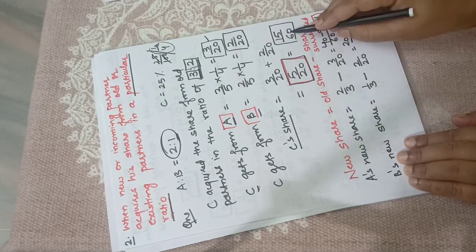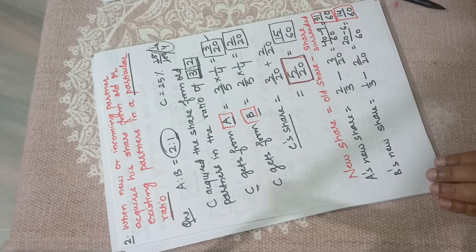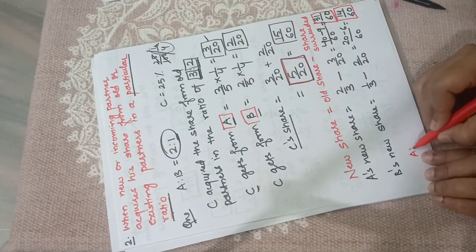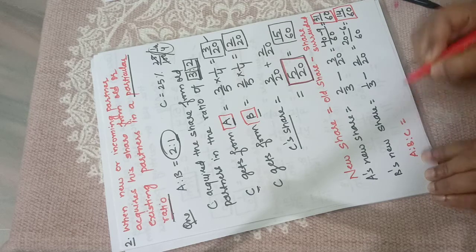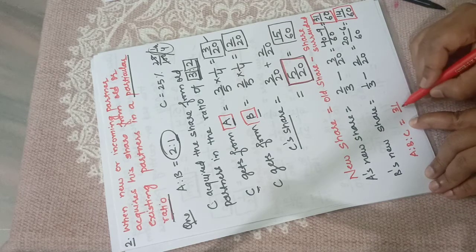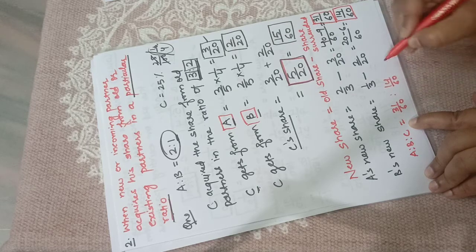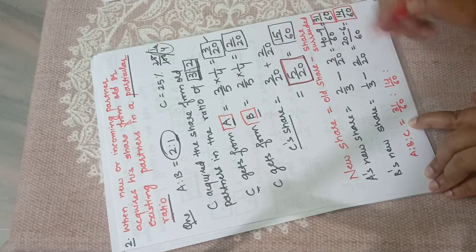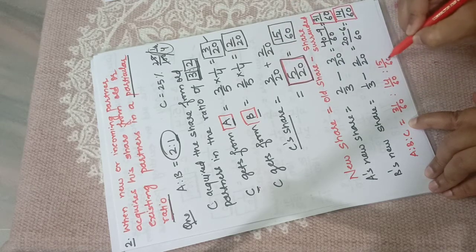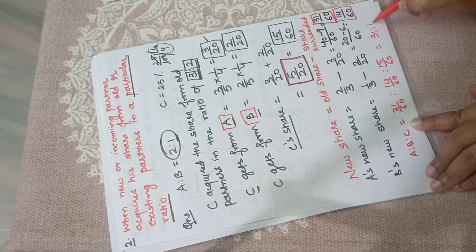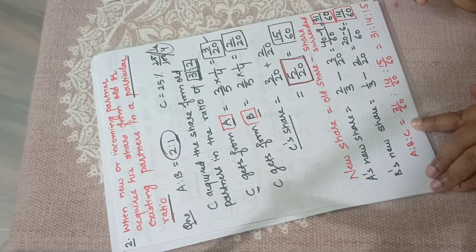So this is the share of C. What ratio are you getting here? A is to B is to C is equal to 31/60, 14/60 and 15/60. So their ratio will be 31 is to 14 is to 15.